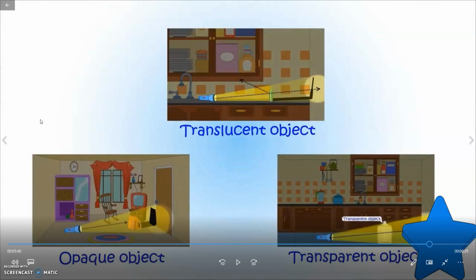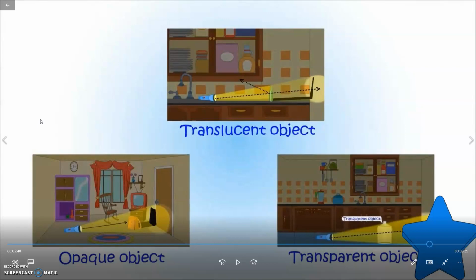Transparent materials allow all the light to pass through them, and that's why we can see the other side of these materials. Translucent materials allow only some of the light to pass through them. This means the material can reflect some of the light, which makes us see them, and let some of the light pass through.